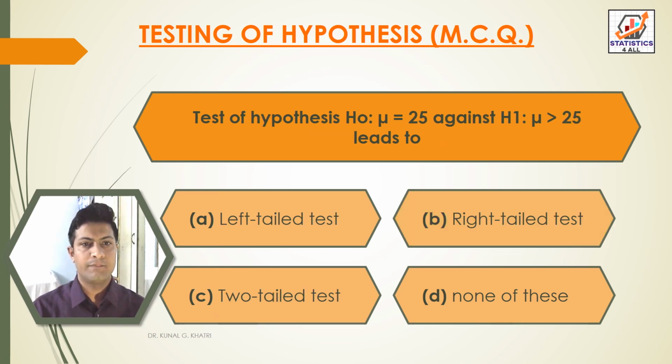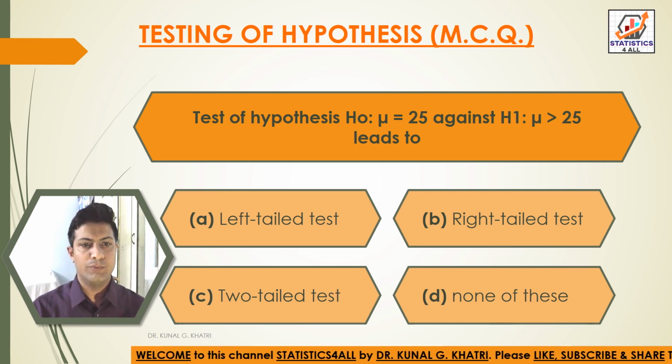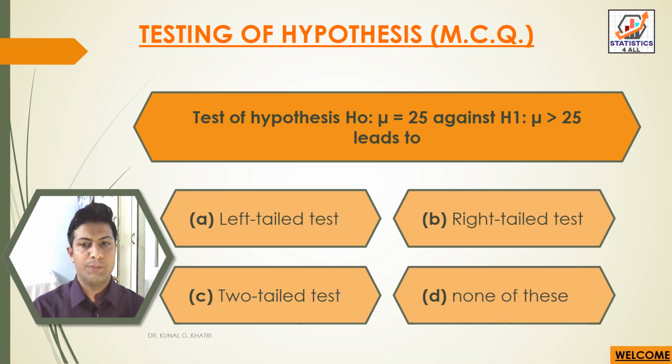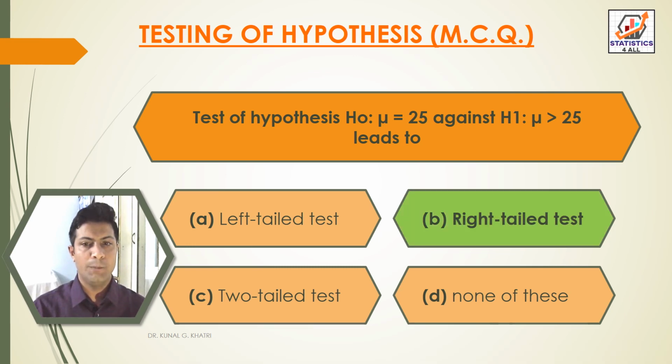Next question, test of hypothesis null hypothesis mu is equal to 25 and against alternative hypothesis H1 mu is greater than 25 leads to option A left tail test, option B right tail test, option C two tail test, option D none of these. So here we have answer option B right tail test. Test of hypothesis, that is null hypothesis mu is equal to 25 against alternative hypothesis H1 mu is greater than 25 leads to right tail test.